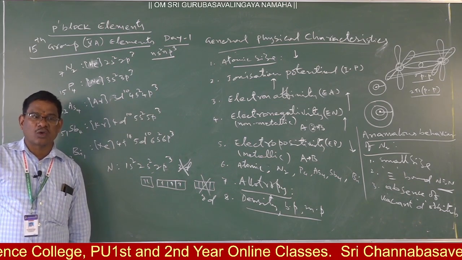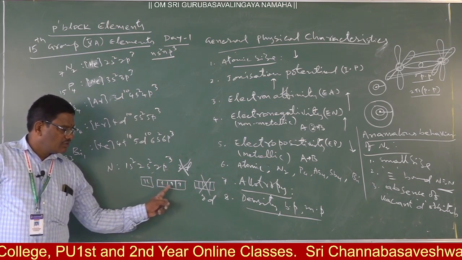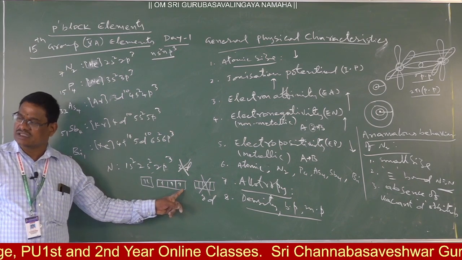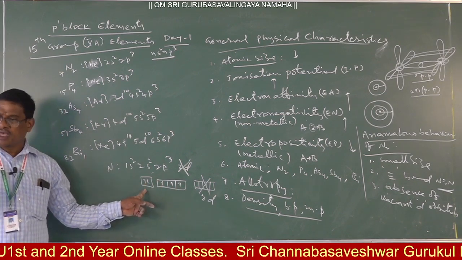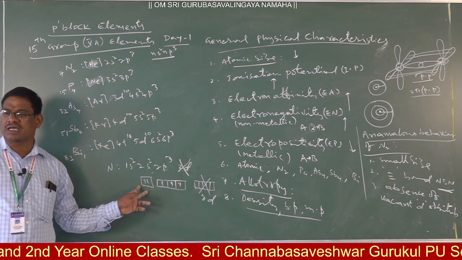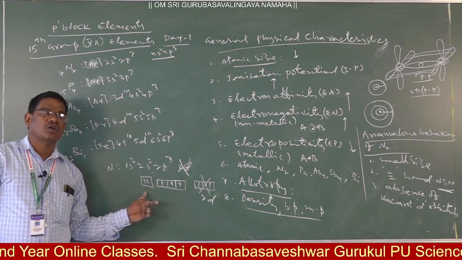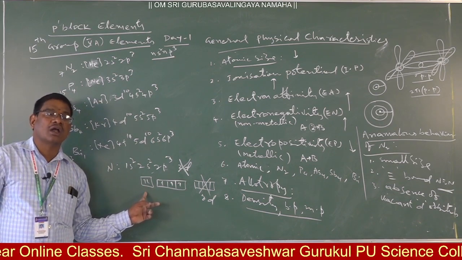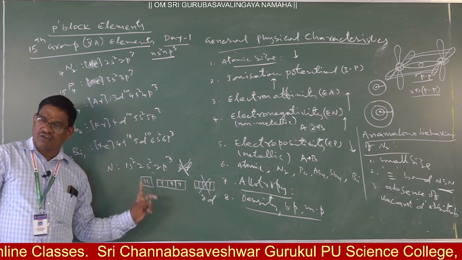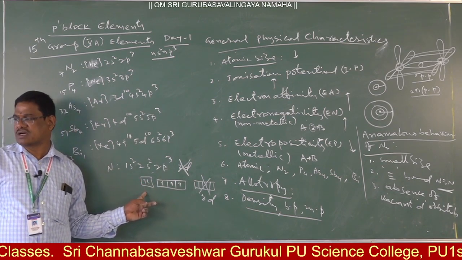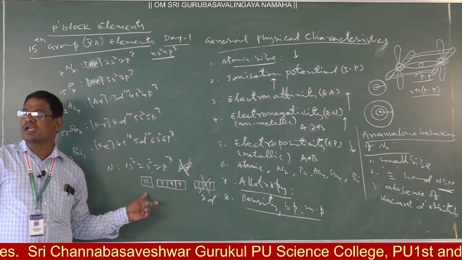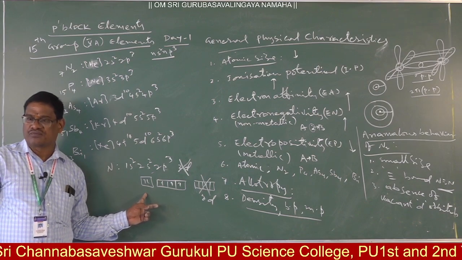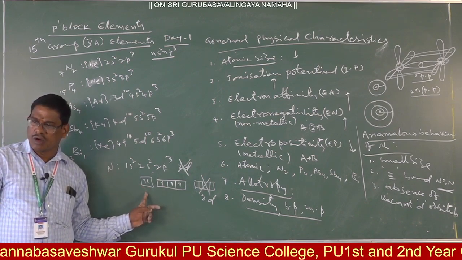Therefore nitrogen valency with respect to these 3 electrons is 3. With respect to the lone pair, 1 only. Here 2 electrons are there, but valency is 1 due to the formation of a coordinate covalent bond. Only one of it contributes the pair of electrons, and the coordinate covalent bond is able to form. Clear, na?